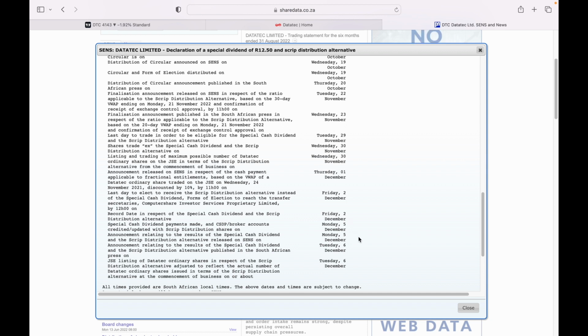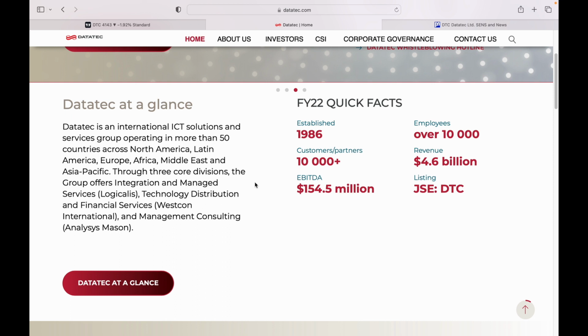Okay, now that we've covered the first aspect of this dividend distribution, let's talk about dividend investing. Whenever you want to invest in a company, and especially if you are interested in getting that dividend, there are a couple of things that you need to think about. How is the company going to perform, especially on the ex-dividend date, even before going into that dividend? Like we said, the dividend is going to be paid in December, so we still have November to go through. A lot of things can happen with the company.